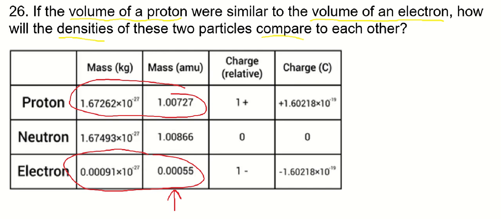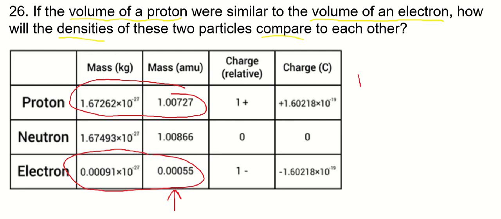That's why we say most of the mass of an atom is found in the nucleus, where you find the protons and the neutrons. So just logically, if they take up the same amount of space, then the proton is going to be much more dense.